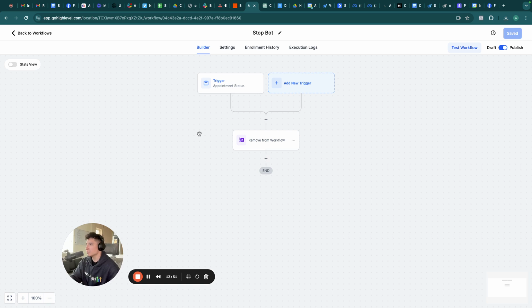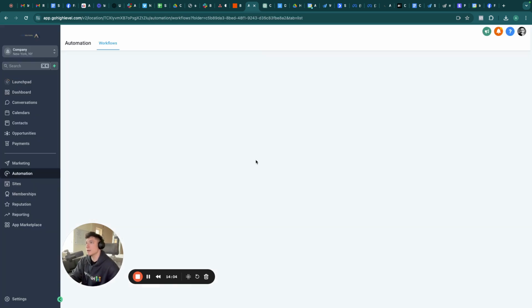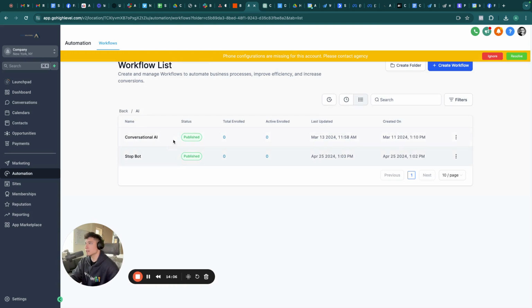And then you'll probably want to make your own, and you might already have your own appointment reminders and appointment reminder sequences. Very important to have those SMS and emails. All right, perfect. So now we know how to work the conversational AI in here, and you're going to want to just mess around with the prompting really.